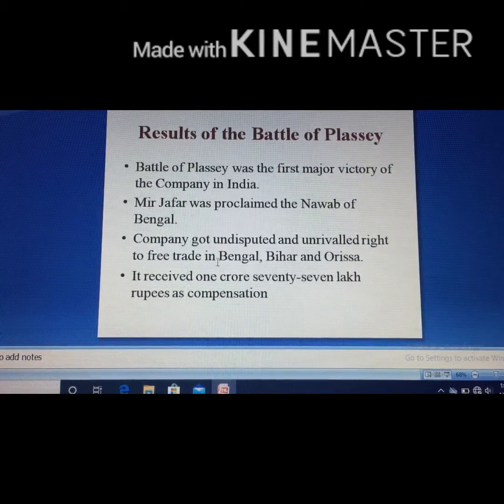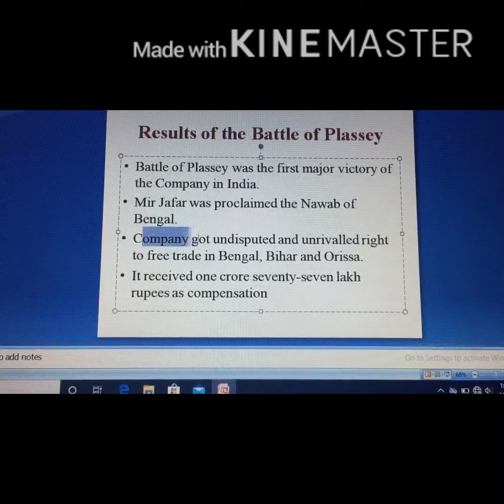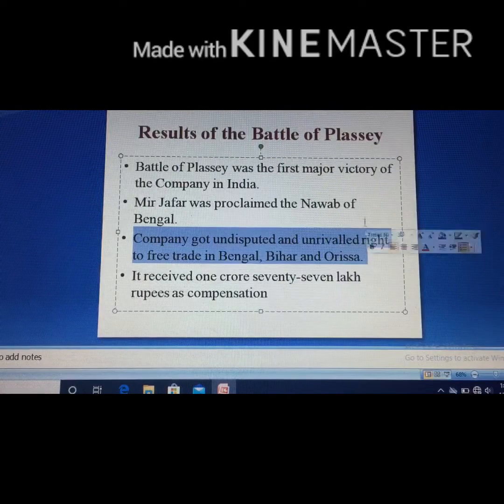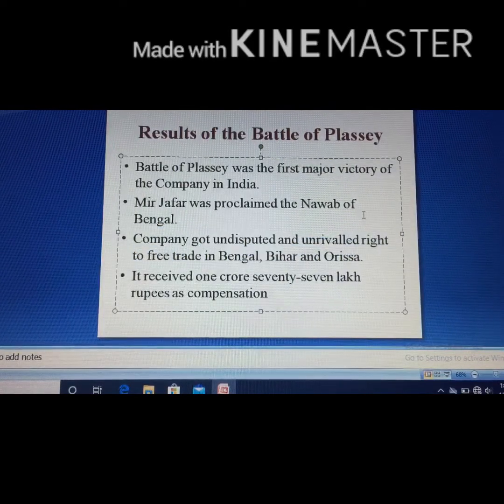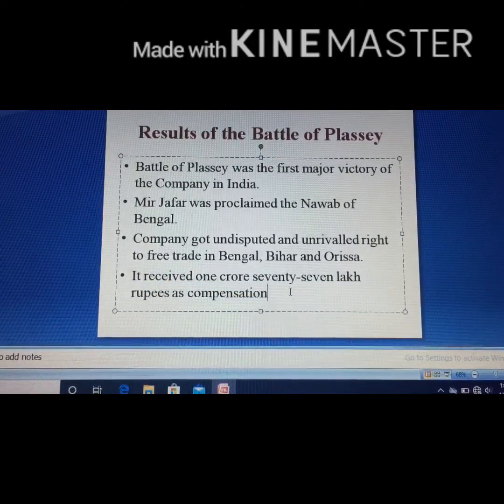So what were the results of the Battle of Plassey? The Battle of Plassey was the first major victory of the Company in India. Mir Jafar was proclaimed the Nawab of Bengal. The Company got the undisputed and unrivaled right to free trade in Bengal, Bihar and Orissa. And it received 1.70 crore rupees as compensation. East India Company got this as a war indemnity, or you can say compensation.